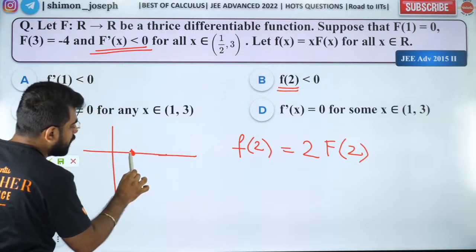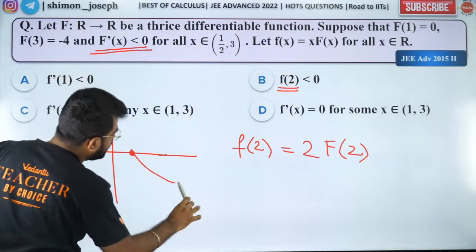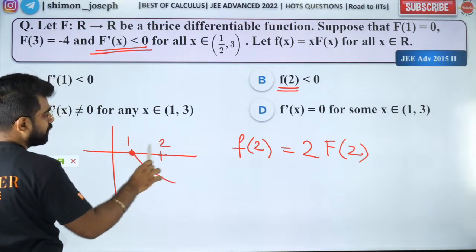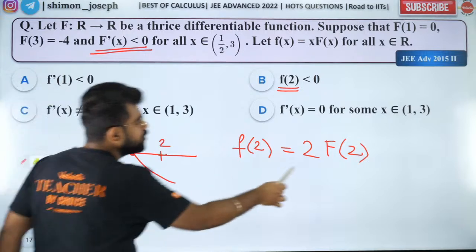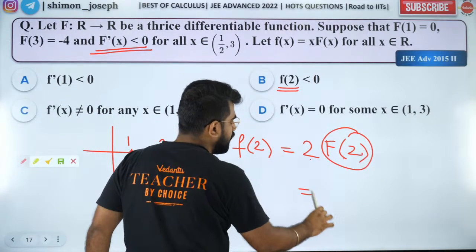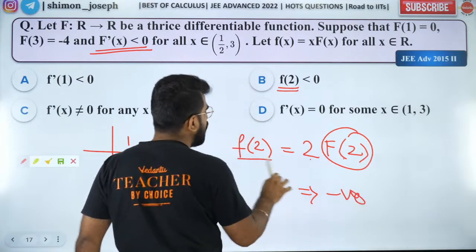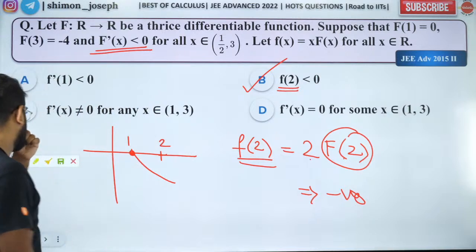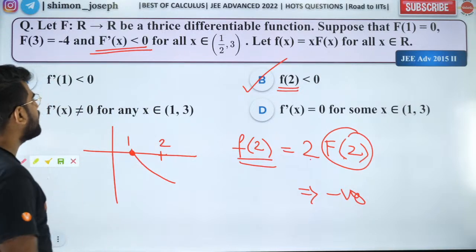So that means after 1 by 2 itself it's decreasing. So if decreasing means it is like this. So F of 2 will be less than 0. So F of 2 is negative. So 2 into something negative will be negative. So F of 2 is also negative. So option B is also right. Okay. Are you all clear?